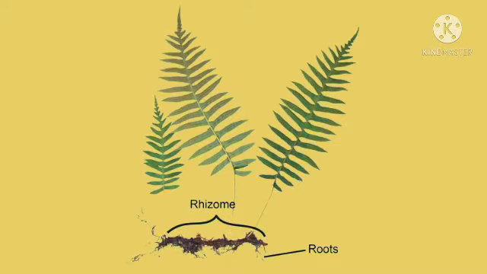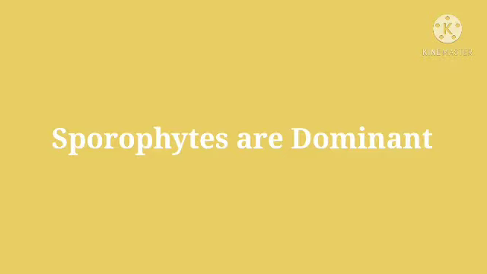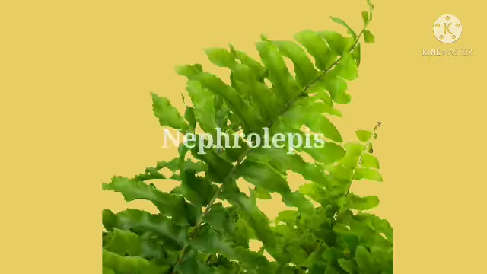Now let's talk about the phylum Pterophyta. Most of the sporophytes have a rhizome, an underground stem. At the tip of the rhizome, they produce leaves called fronds. All species are homosporous, which develop into a bisexual gametophyte. Sporophytes are dominant. An example of Pterophyta is Nephrolepis.